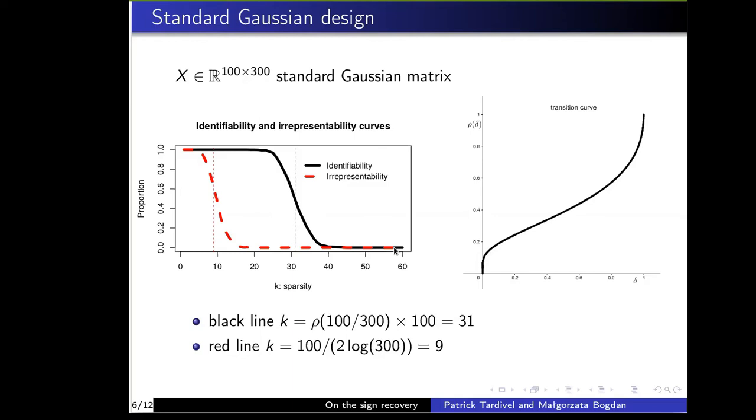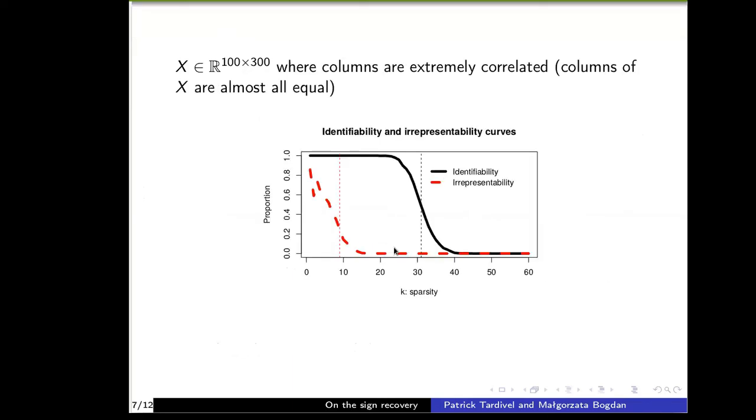Now I consider a second case in which X is a matrix whose columns are extremely correlated. For this particular experiment, X is a matrix whose columns are almost all equal. And I draw again the identifiability and irrepresentability curves. On the x-axis is k, the sparsity, the number of non-null components, and you may notice that even when k is equal to 1,